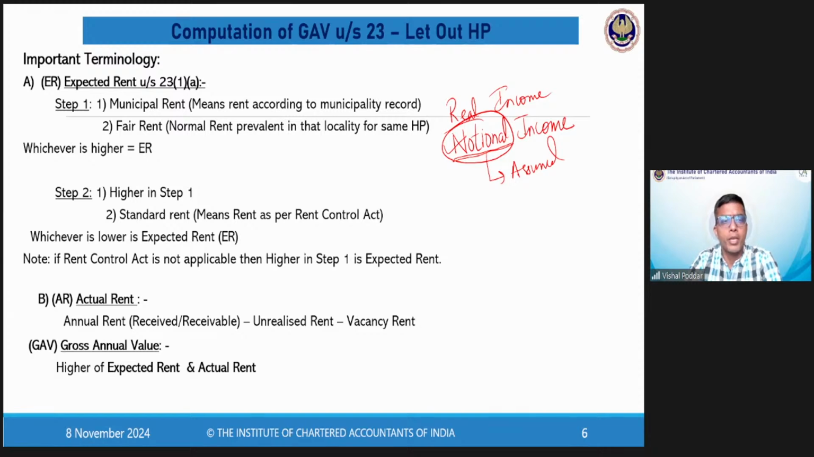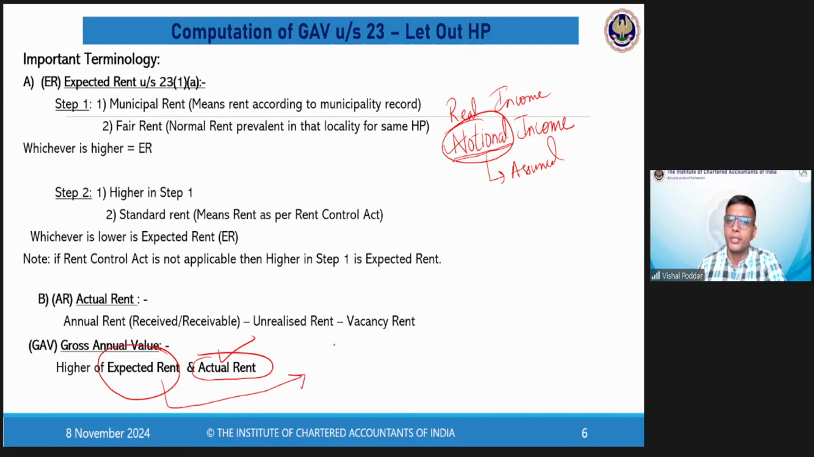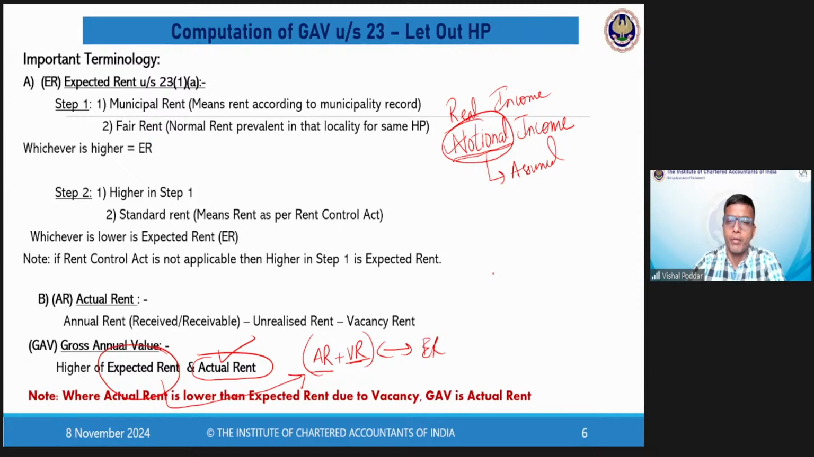Now, what is GAV? The general rule is GAV is higher of AR or ER, whichever is higher. Now, if AR is higher, then AR is GAV, no problem. But if ER is higher, they will say, wait, we will not consider ER directly as GAV. You do one thing, you make this calculation, which is you add back the vacancy rent to the actual rent which you are having. Now compare this figure with ER. Now, if after adding, still ER is higher, then ER will be GAV. Now, if this total is higher, then AR will be the GAV.